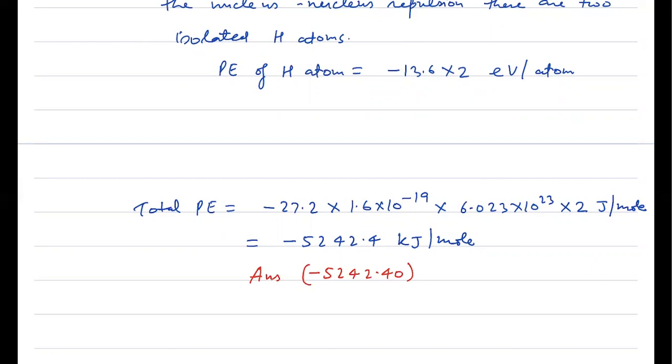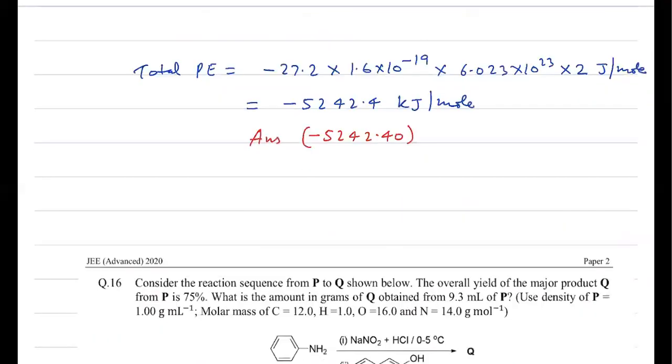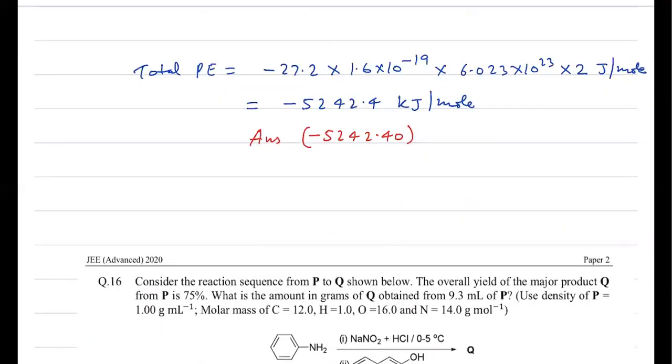And there is one more problem, because some people may use the charge of 1 mole of electrons as 96500 coulomb. If we use that data, then the answer may vary a little. But as per the given calculations, the answer must be minus 5242.40 kilojoules per mole. So the answer reported is minus 5242.40. Now to the next question.